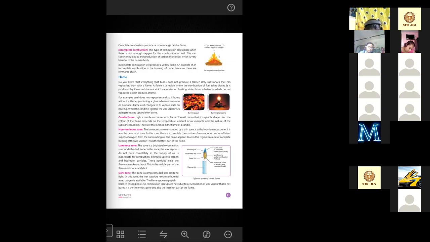An example of incomplete combustion is the burning of paper, because there remains ash. If ash is remaining, that means it is an example of incomplete combustion. So if you are burning a paper and you can see ashes after the burning, that was incomplete combustion. But if you are burning a paper leaving no ashes, that was a complete combustion.